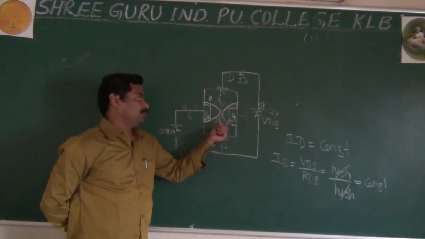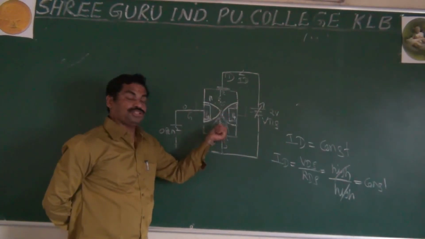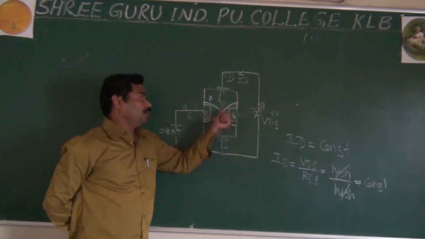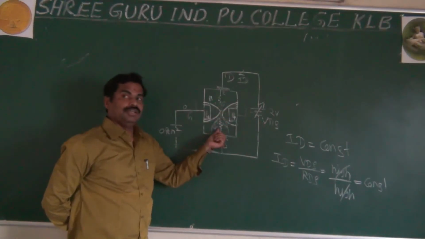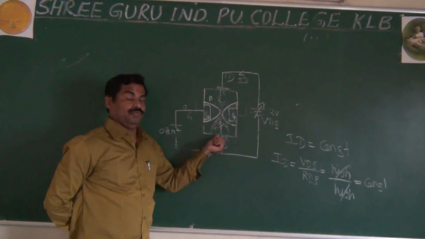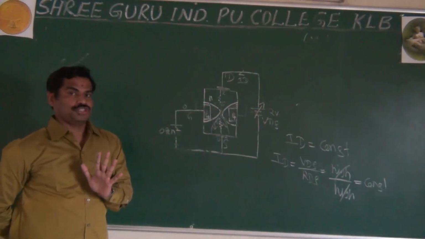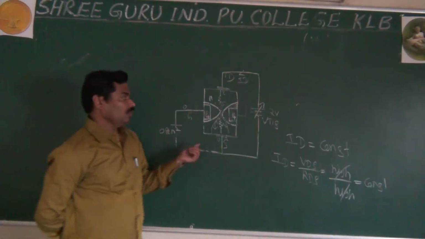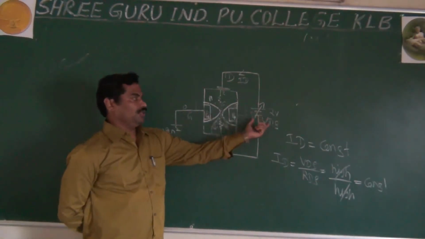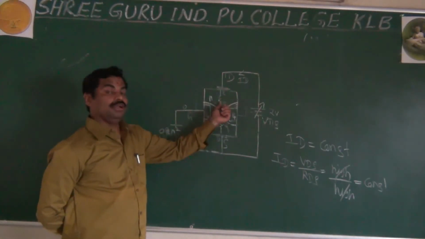In an equilibrium condition, when this force and this force are balanced, what happens? You get a constant current, not zero current. Understood? Once again, repeat. If you are increasing VDS, it means you are increasing the current.